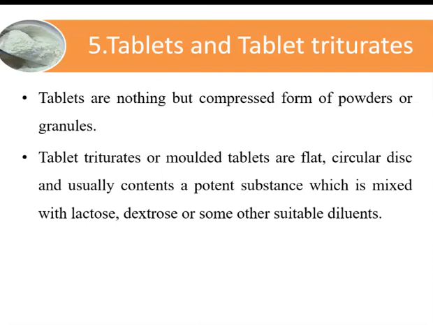diluents. The apparatus used for preparation of tablet triturates is made up of steel or plastic. It consists of upper and lower perforated plates having the same number of holes. The lower plate also has two large legs which ensure correct fitting of the plates. They are available in several sizes having capacity ranging from 30 to 250 mg. Generally, 50 to 250 tablet triturates can be prepared at a time from a tablet triturate mold.